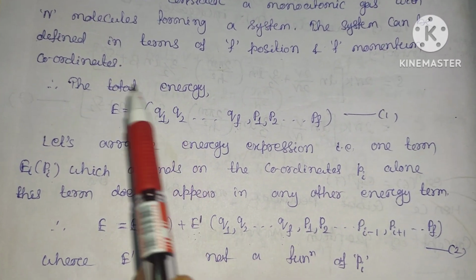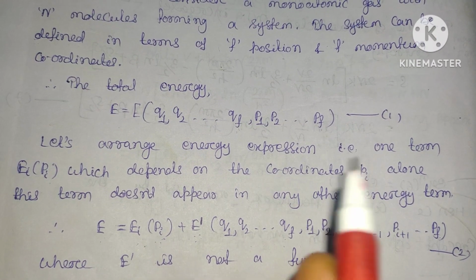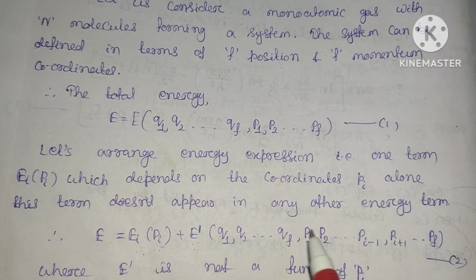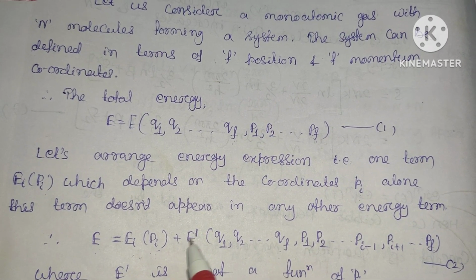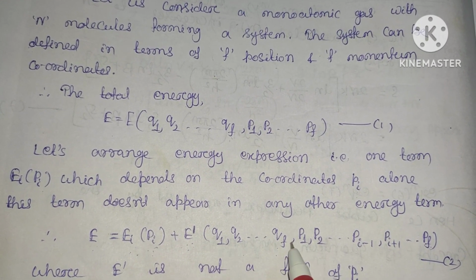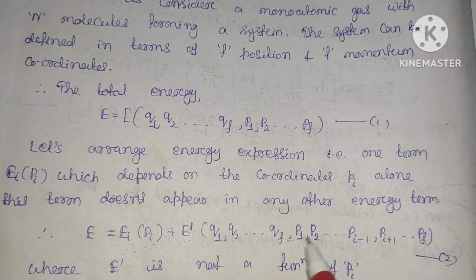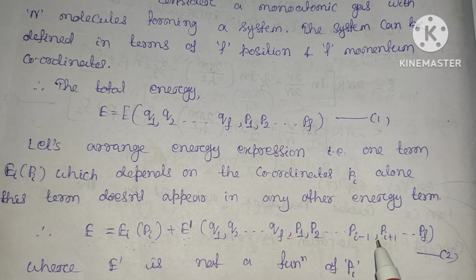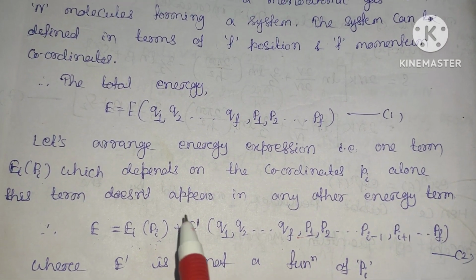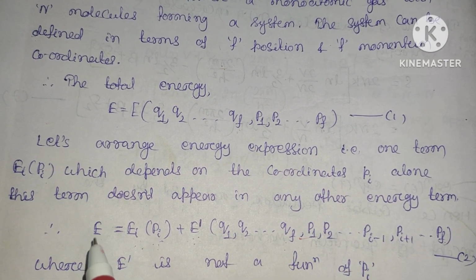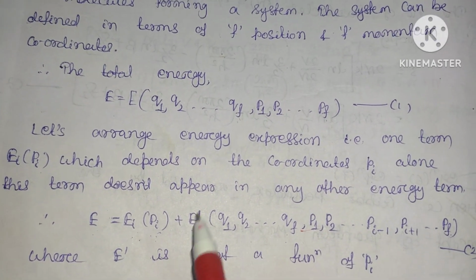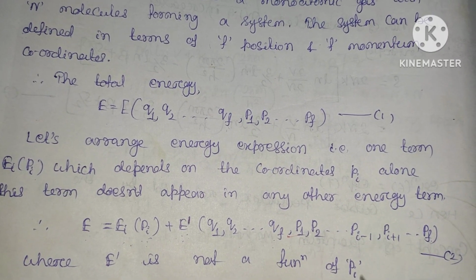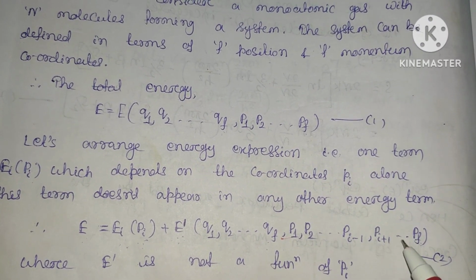It means the total energy can be represented as the sum of a term in the pi coordinate plus E prime, which is a function of q1 to qf and p1 to pi minus 1, except this pi term, and pi plus 1 to pf. Here E prime is not a function of pi, since the pi term is absent.